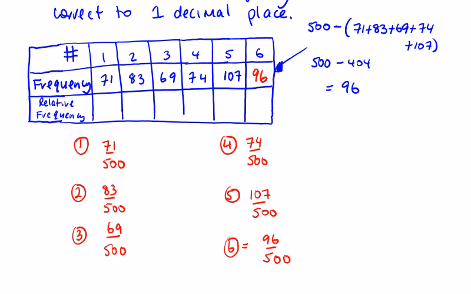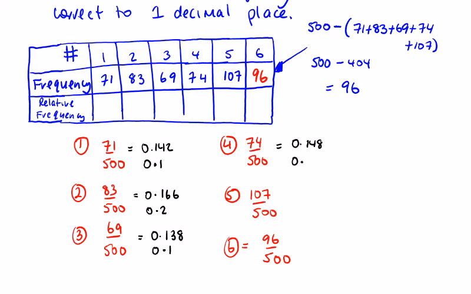So just type these into your calculator, or if you want to do it manually, 71 out of 500 will be 142 out of 1000, which is 0.142. So correct to 1 decimal place, 0.1. 83 over 500 will be 166 out of 1000, so 0.2. 69 will be 138 out of 1000, 0.138, so 0.1. 74 out of 500 is 148 out of 1000, 0.148.